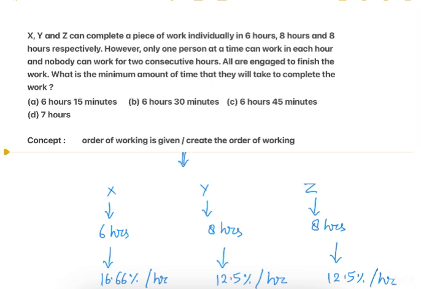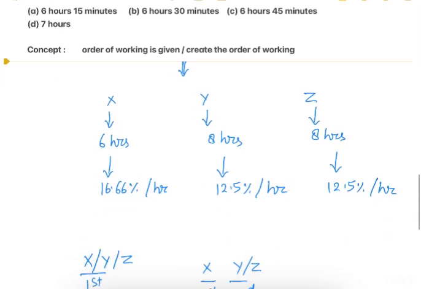Then the question further says that all are engaged to finish the work. That is, we can't employ only 1 or 2 persons to complete the work. We have to use all 3 persons. Then the question asks for the minimum amount of time that will be taken to complete the work. For the minimum amount of time, we need to employ the person who has maximum efficiency most of the time.